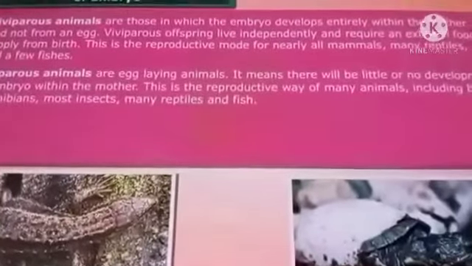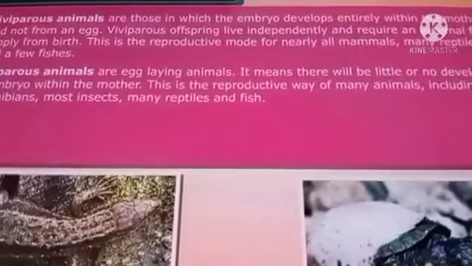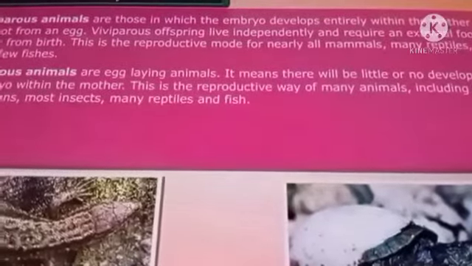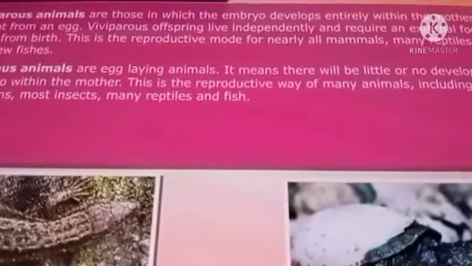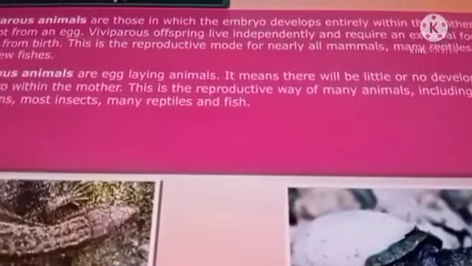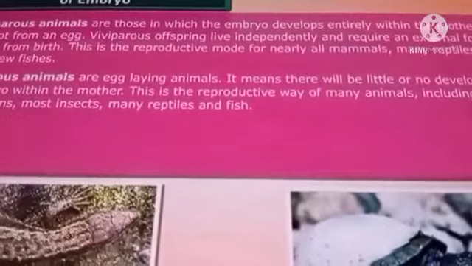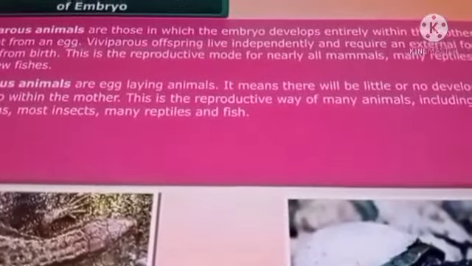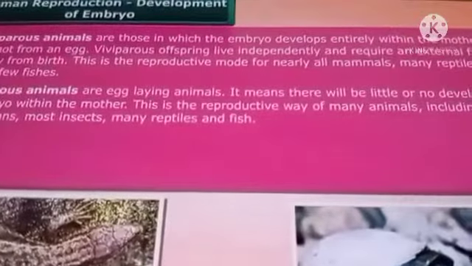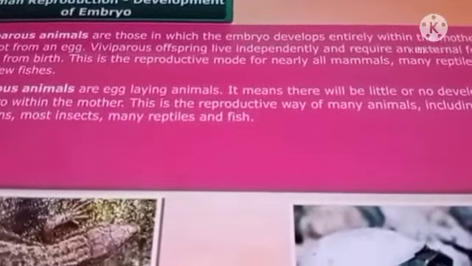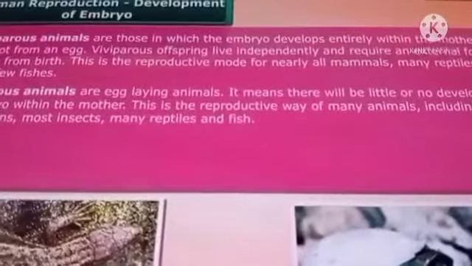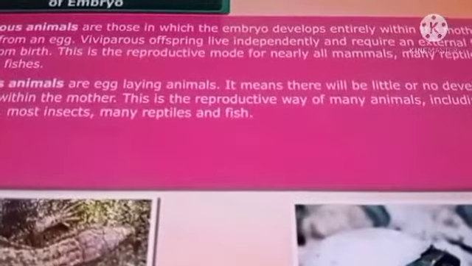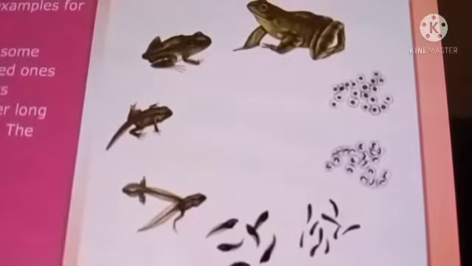The next is oviparous animals. Oviparous animals are egg-laying animals. What are those? They are egg-laying animals. It means there will be little or no development of the embryo within the mother. This is the reproductive way of many animals, including birds, amphibians, most insects, many reptiles and fishes. Those are oviparous animals.